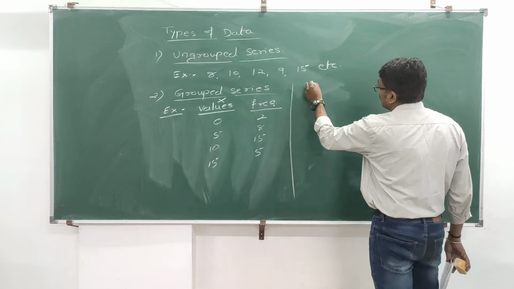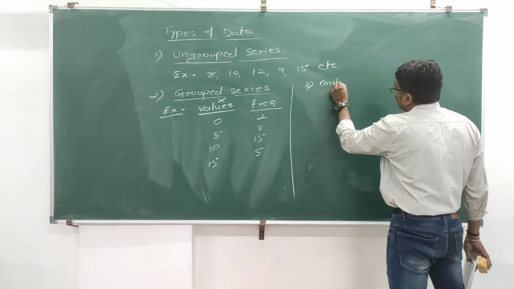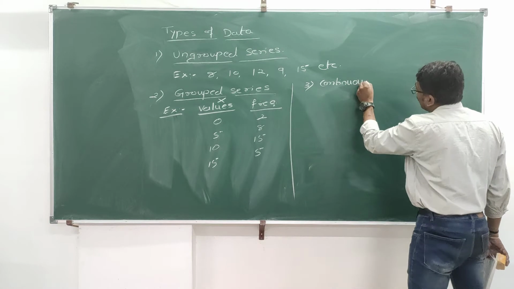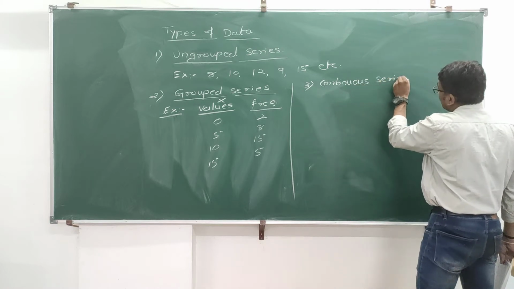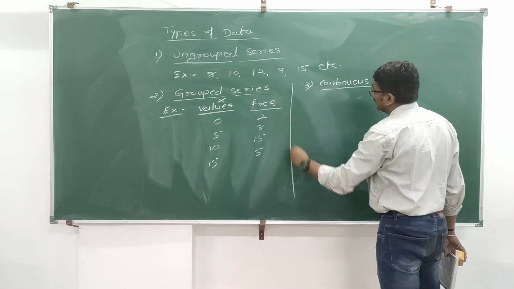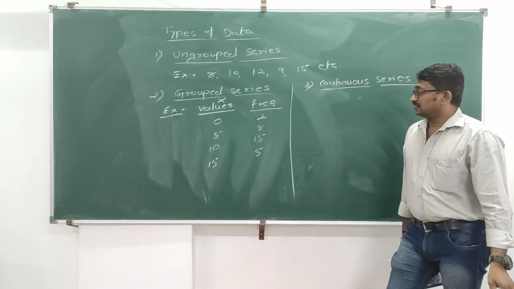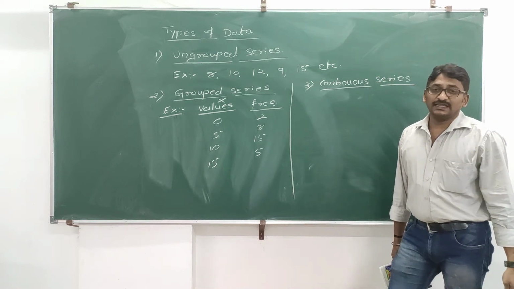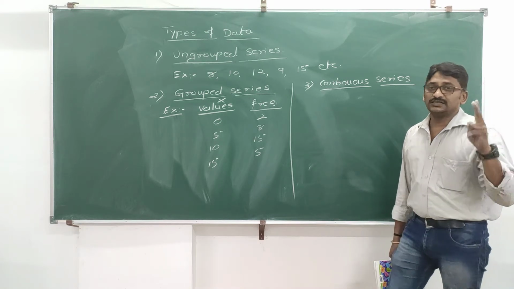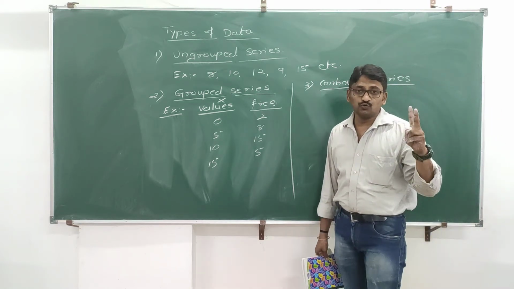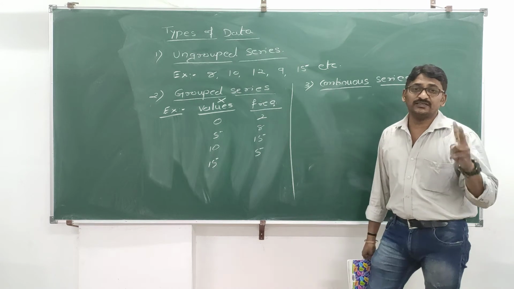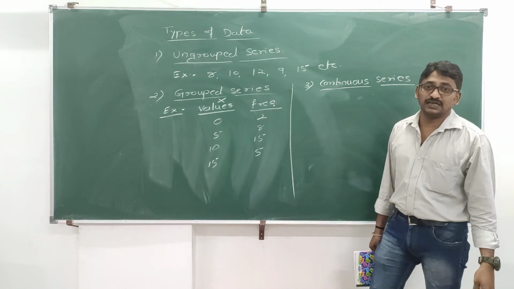Then third one is continuous series. Now, continuous series is again 2 columns. In continuous series also there are 2 columns, but it is with class intervals.